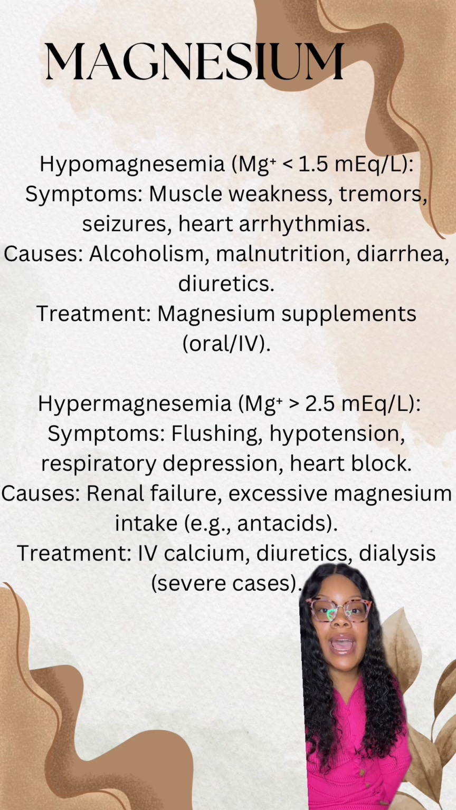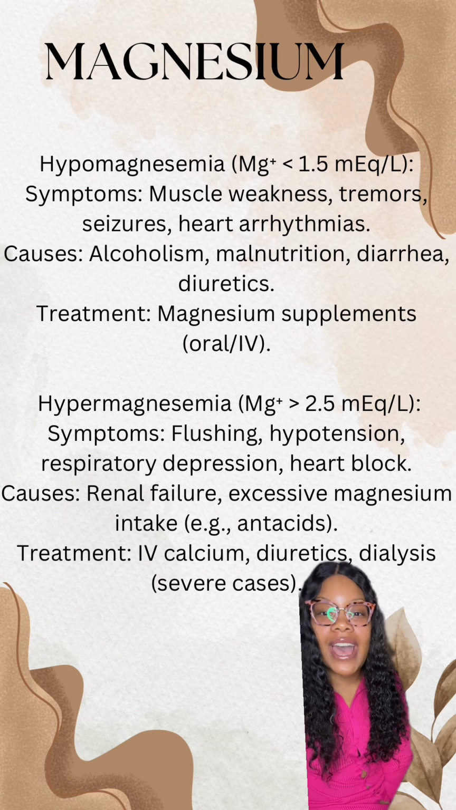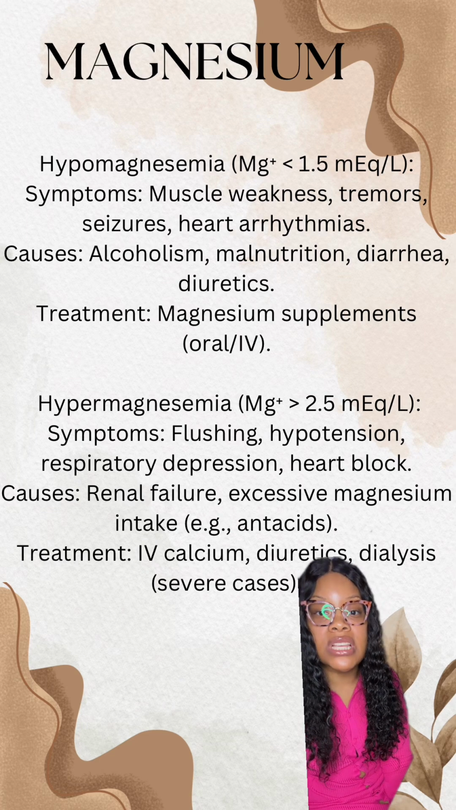Now, let's jump into hypermagnesemia, which is a magnesium greater than 2.5. So what are some signs and symptoms of that? We can see flushing with that patient, which is the redness of the skin, and that is because high magnesium levels lead to vasodilation. And also we can see respiratory depression in this patient, and we also can see the patient has heart blocks on the monitor.